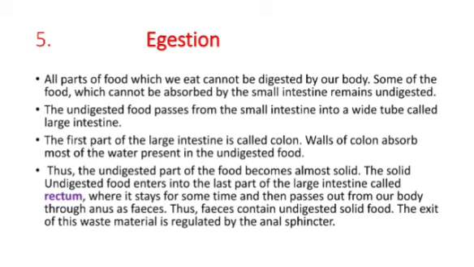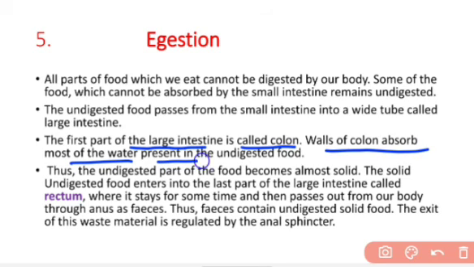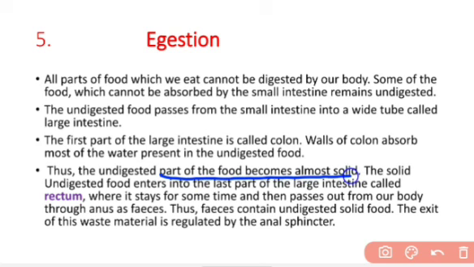Now the last step of our nutrition, that is egestion. After digestion, the food which cannot be digested and is not usable, that undigested food, passes from the small intestine into a wide tube called the large intestine, and the first part of the large intestine is called the colon. The walls of the colon absorb most of the water present in the undigested food. So the large intestine has the work of absorbing the excess water present in the undigested food. Thus the undigested part of the food becomes almost solid, and the solid undigested food enters the last part of the large intestine called the rectum.